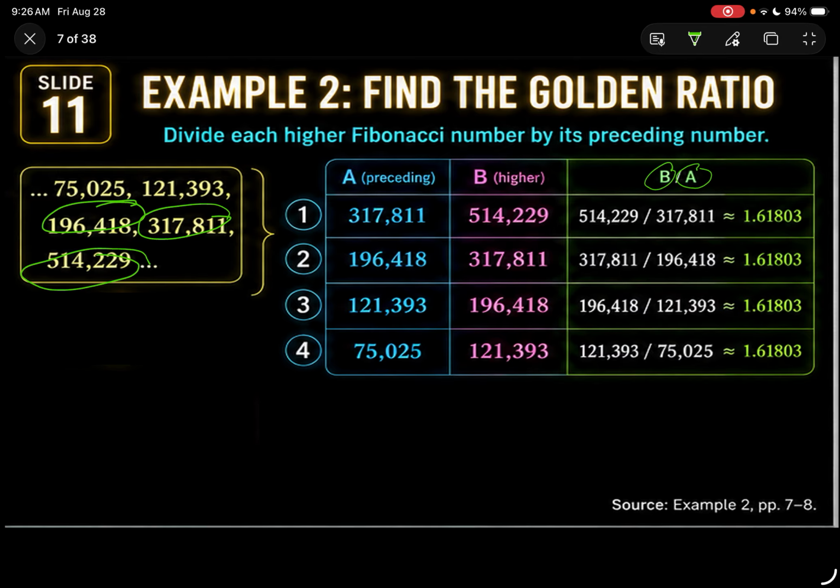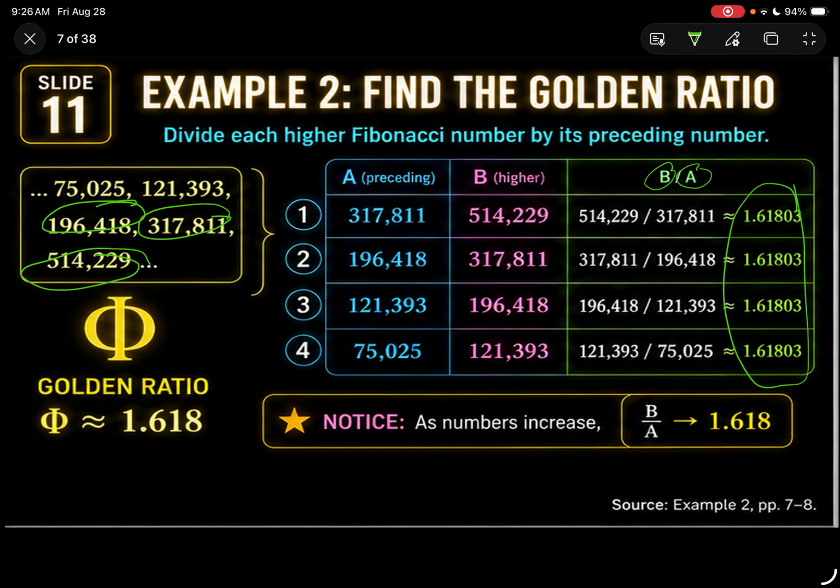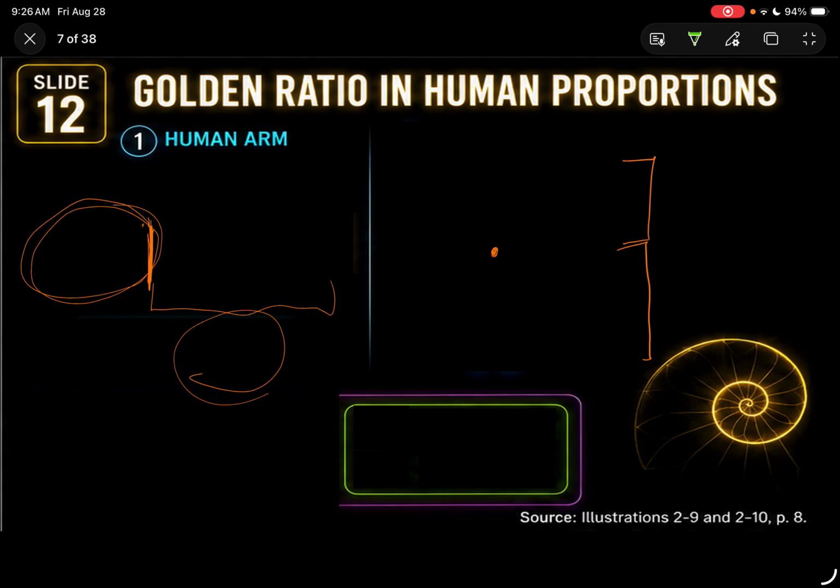1.61803. What do we call this 1.61803? It is called the golden ratio. So, the golden ratio, this is the symbol that we need to use. As the numbers increase, our B over A will lead to 1.618. Okay?